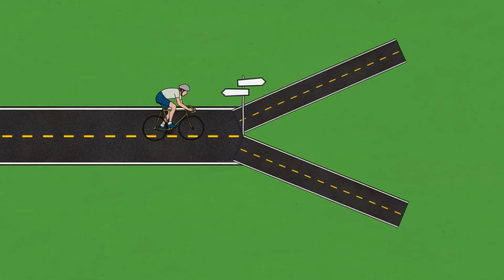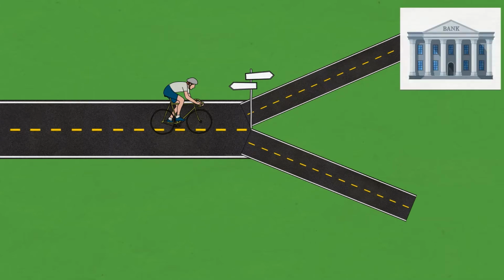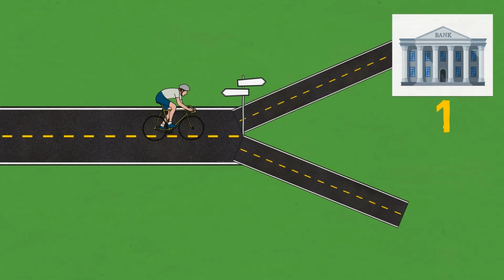So there are times when you are supposed to choose between roads. Or in other words, you have to decide which path should be chosen while going ahead. As we can observe here, the straight road has now ended, and we have to choose between the two roads ahead. So let us assume that at the end of our road number 1, we have a bank that our rider can go to.